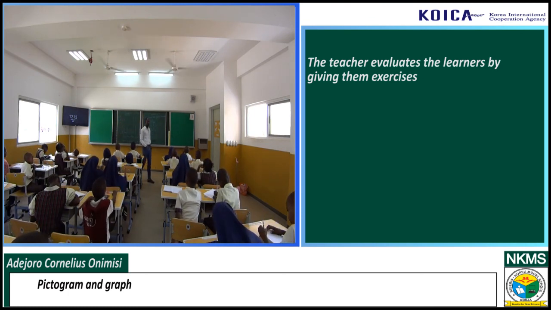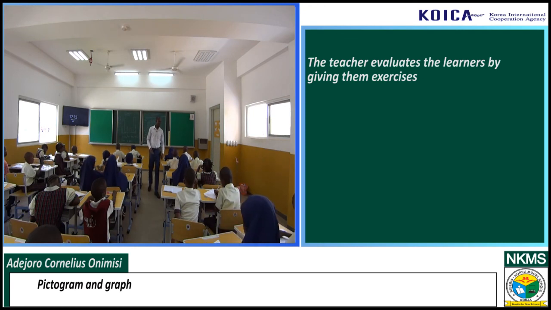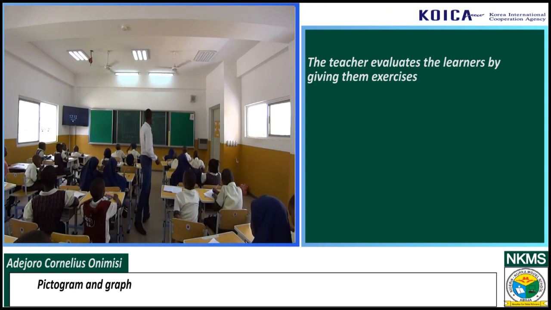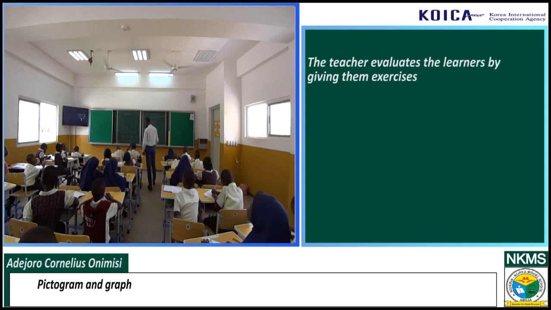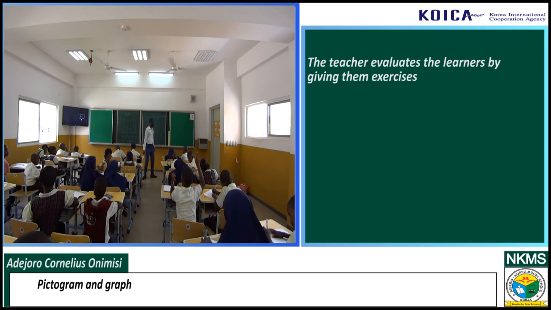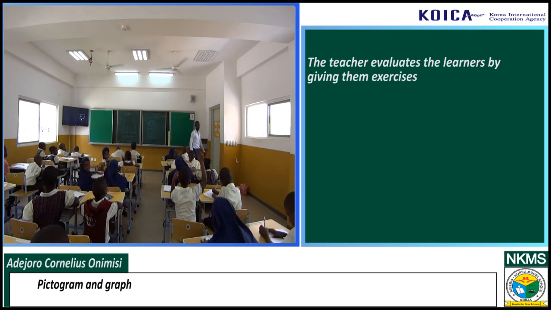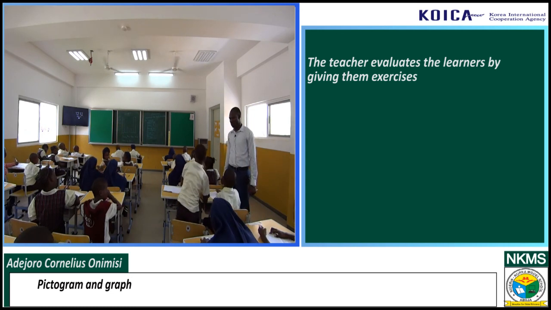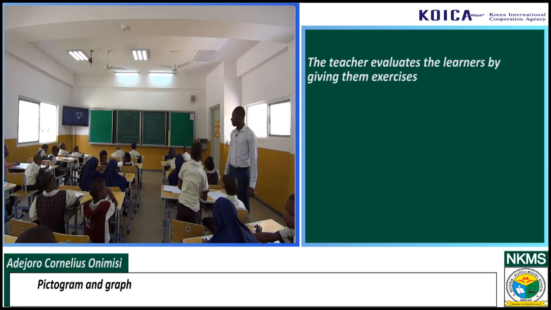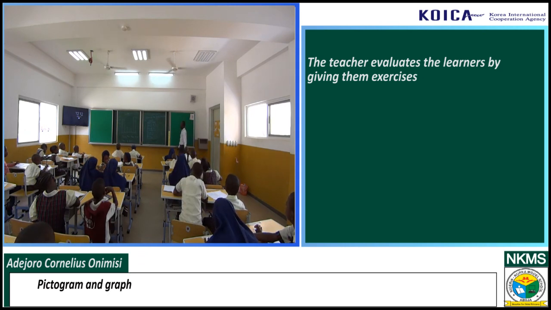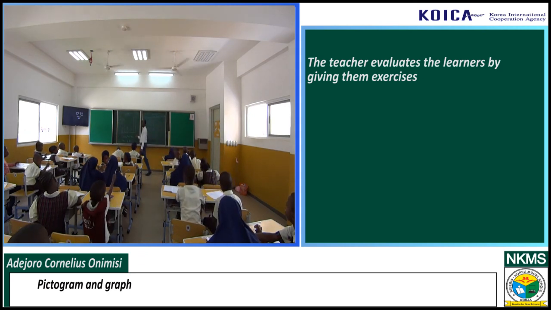So quickly, it's very simple. It's the same thing. We started with 1.